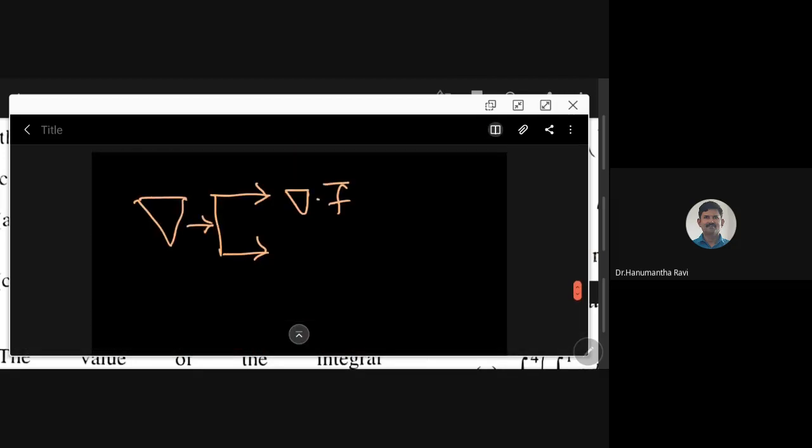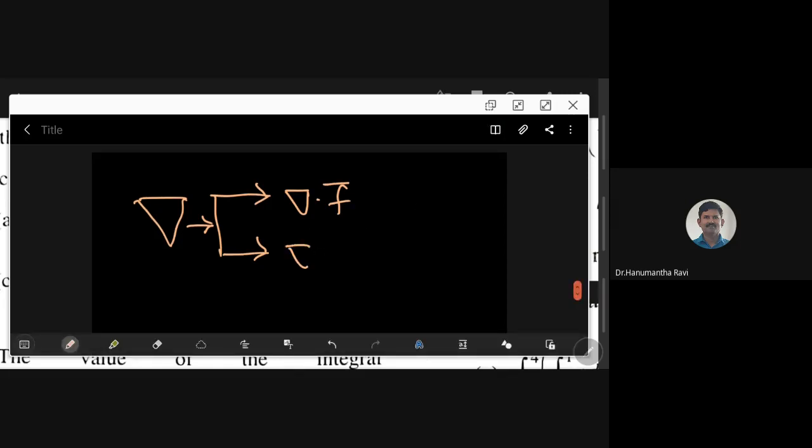So here you have del dot F bar and another, del cross F bar. This is called the divergence of F bar. This is called the curl of F bar. So divergence of F bar is a scalar. Curl of F bar is a vector.